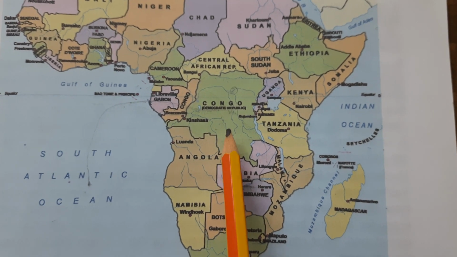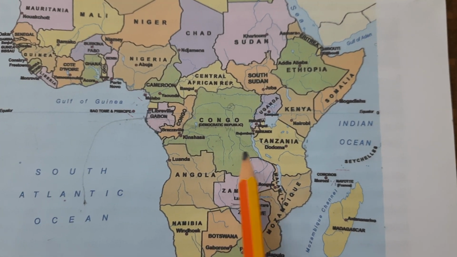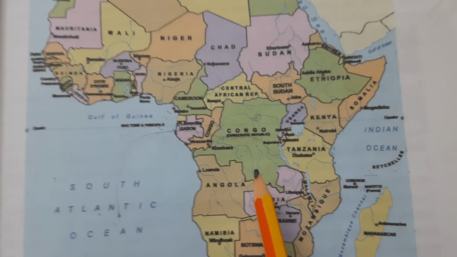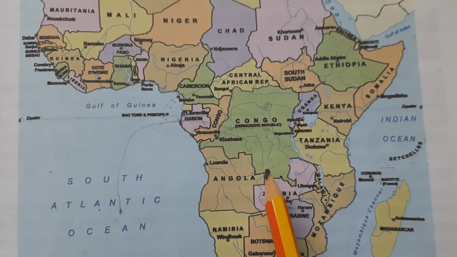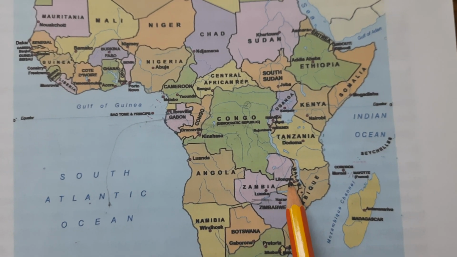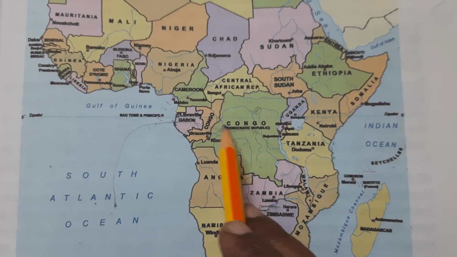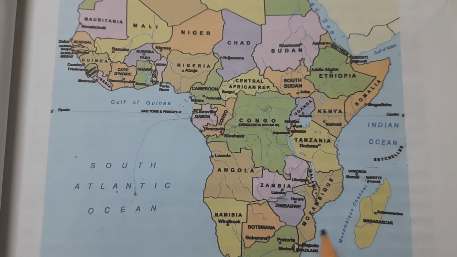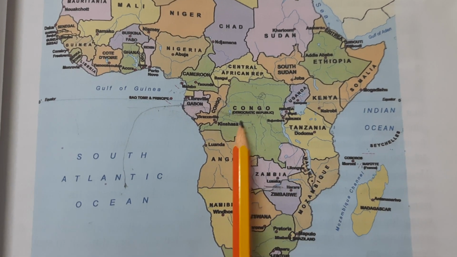There is a river that flows through this country, known as the river Congo. The river Congo is the second longest river in Africa and the seventh longest in the world. The Congo river originates from East Africa, flows through Congo and drains into the Atlantic Ocean. There are two tributaries for the Congo.